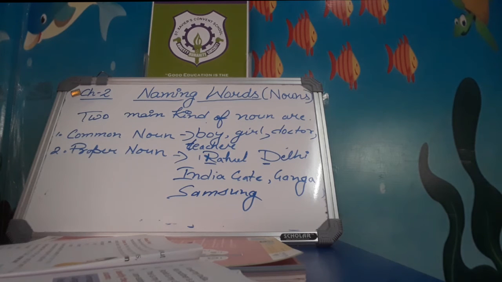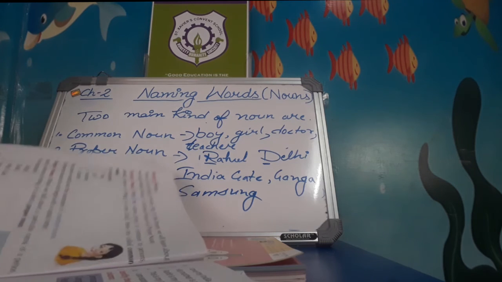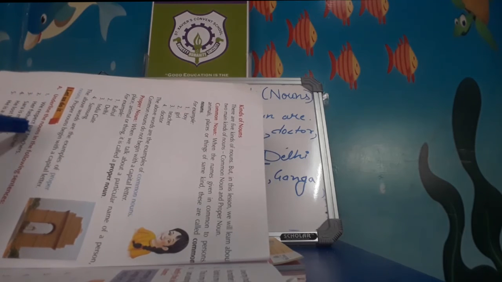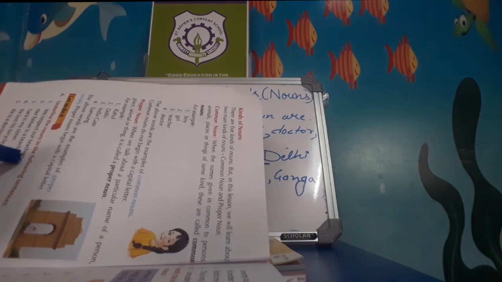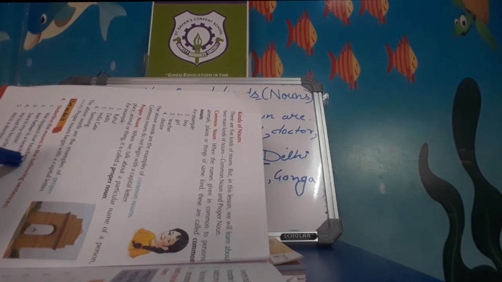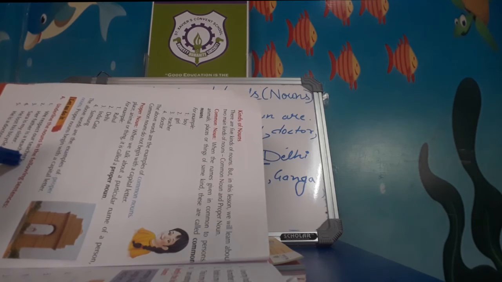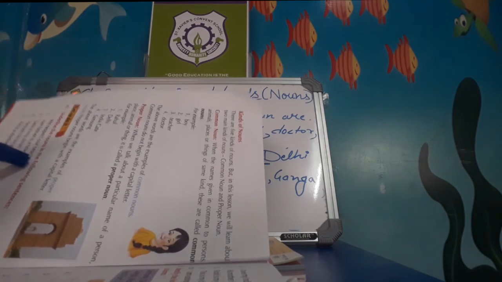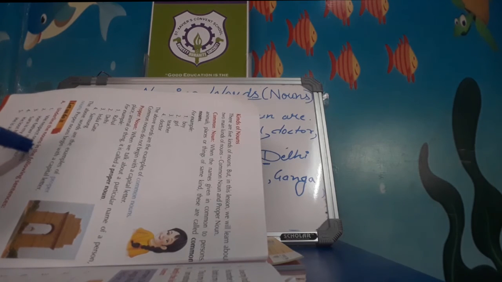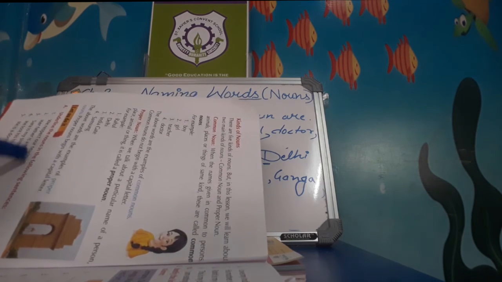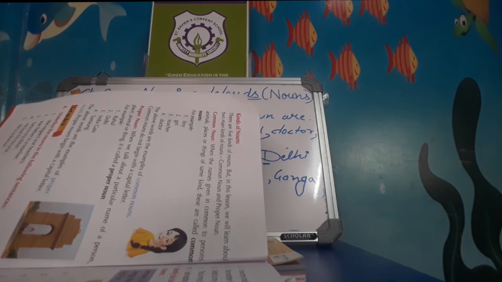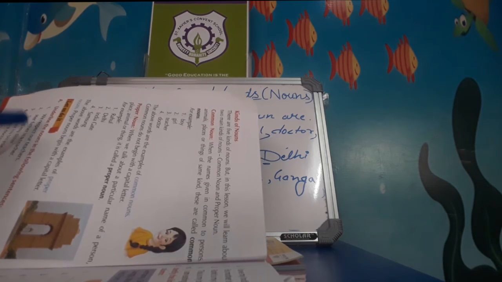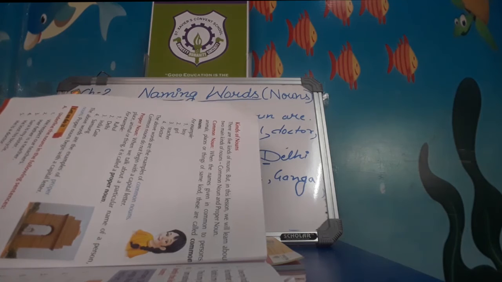Now see the exercise. Underline the nouns in the following sentences. We respect our teacher. Here teacher is a common noun because we are not discussing any particular teacher. Only teacher is written here. That's why it is a common noun and we will underline teacher in this sentence. Next, her father is a teacher. Same again. Here father and teacher are common nouns.